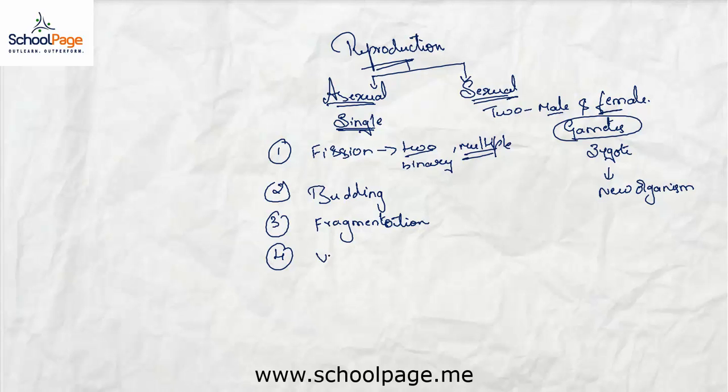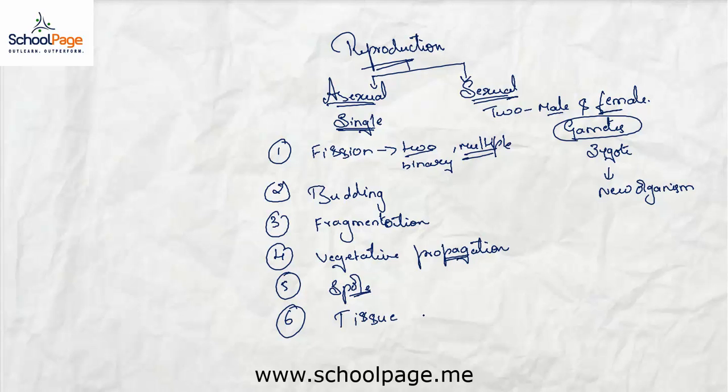We also saw that vegetative propagation is one of the asexual methods which we usually see in plants. In vegetative propagation, the vegetative parts of the organism give birth to a new organism. Spore formation is another important mode of asexual reproduction, and tissue culture is a new artificial method of propagation or reproduction. So these were the different asexual methods of reproduction.